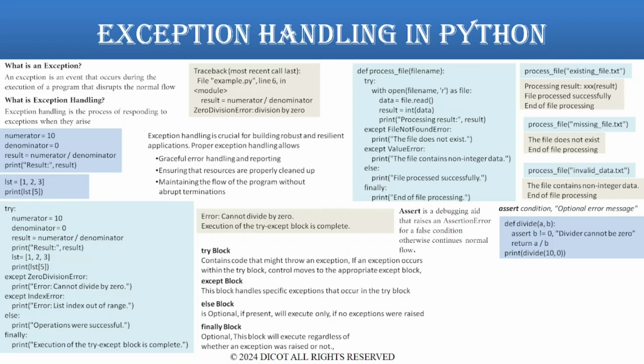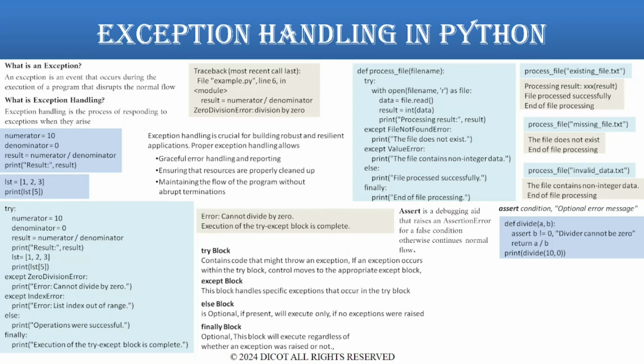Usage of asserts. Asserts are used to catch bugs by verifying conditions that should always be true. Commonly used for internal self-checks in functions or during development. The syntax of an assert statement is assert followed by condition, followed by an optional error message.